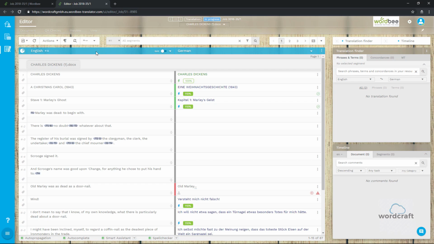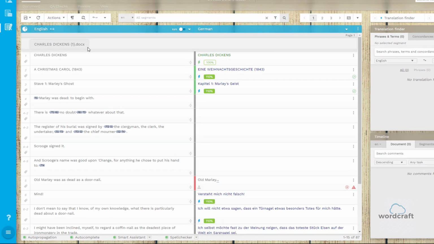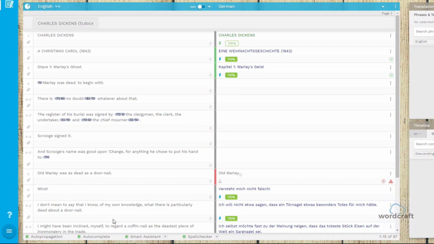On the left is the source language panel, which displays the text to be translated. The system automatically segments the text into smaller, more manageable portions. On the right is the target language panel, where you will be inserting your translations or conducting your revisions.